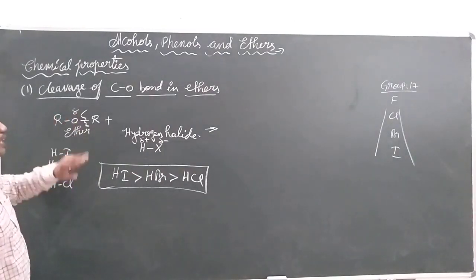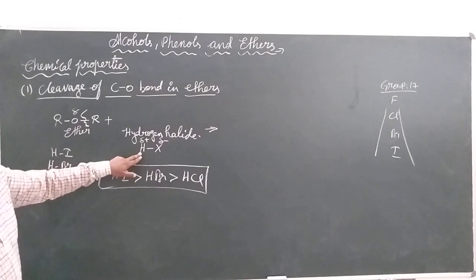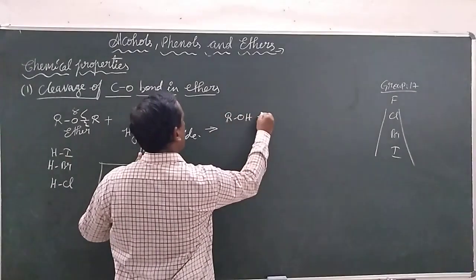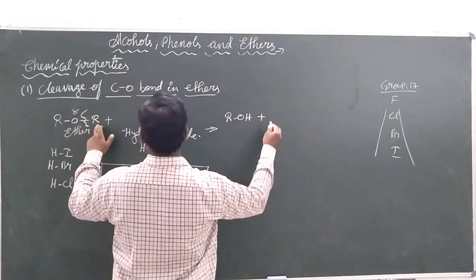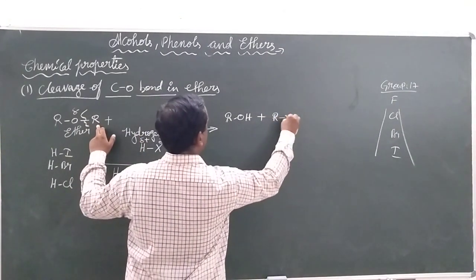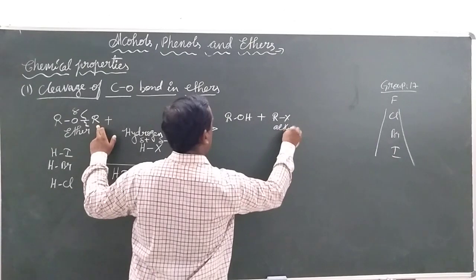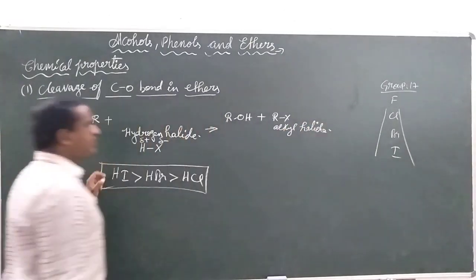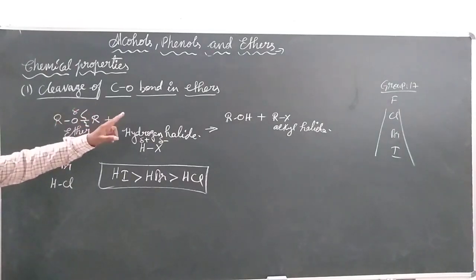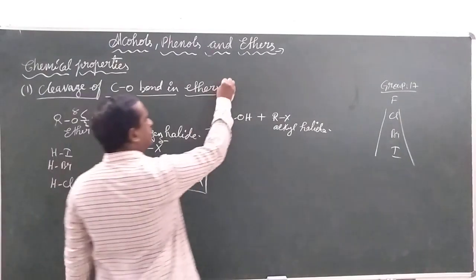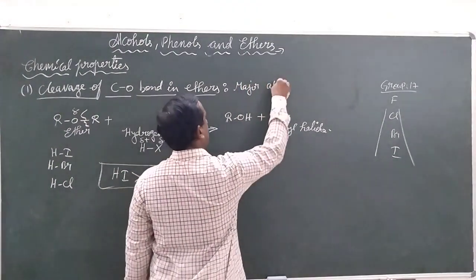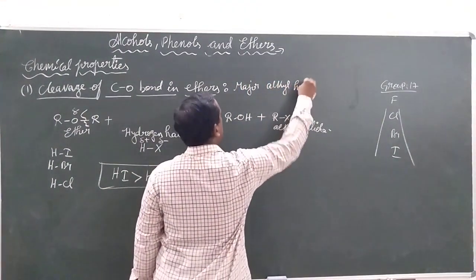The negatively charged oxygen will give electrons to the hydrogen, forming ROH, and the remaining part, RX, the alkyl halide. When the C-O bond in ether is cleaved, the major product will be an alkyl halide.